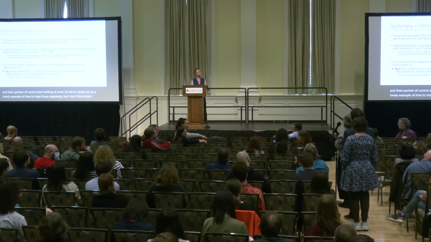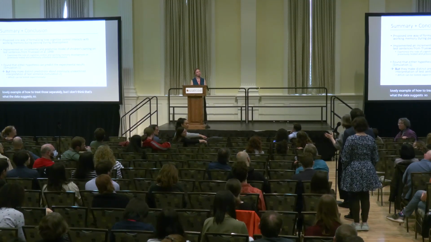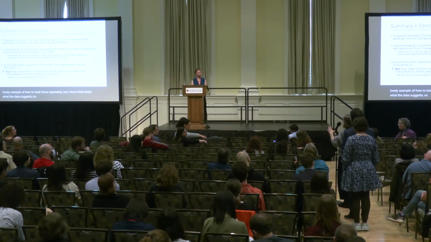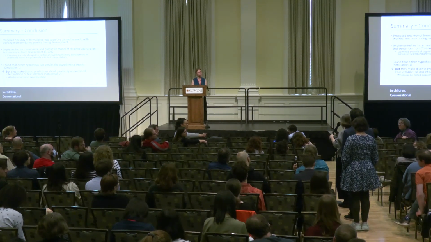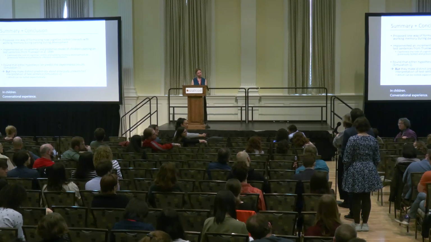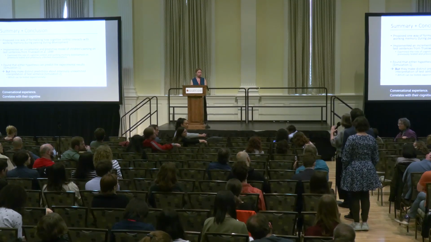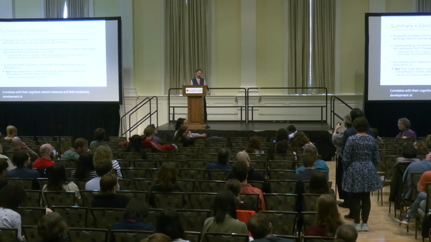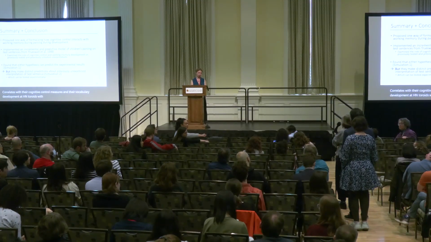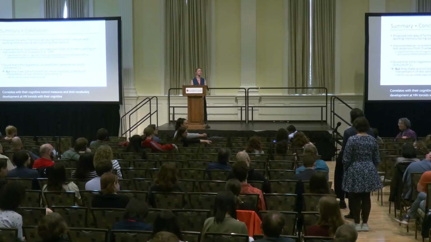the data suggests. For example, in children, their conversational experience correlates with their cognitive control measures, and their vocabulary development at age N correlates with their cognitive control abilities at N plus something else.